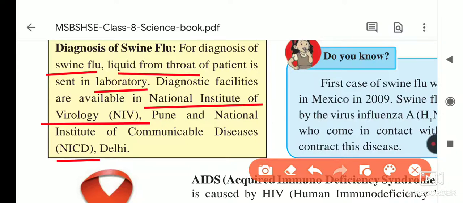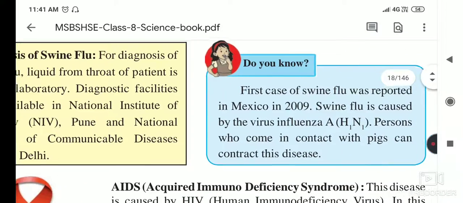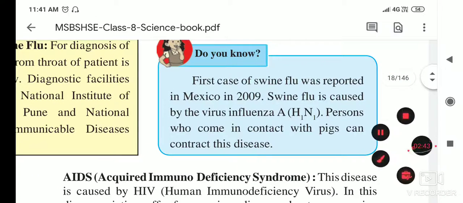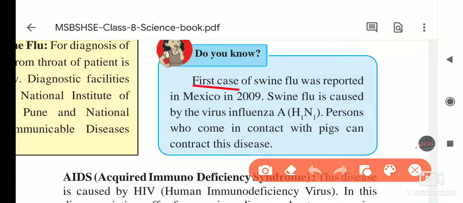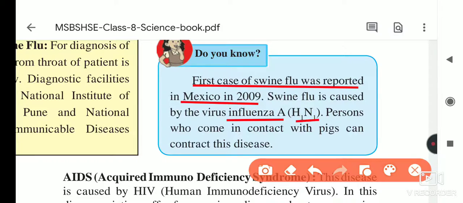Now, do you know the first case of swine flu? As I told you, this disease spreads by pigs or by humans, and the first case of swine flu was reported in Mexico in 2009. Swine flu is caused by a virus named influenza A, also called H1N1, which I think you know about.